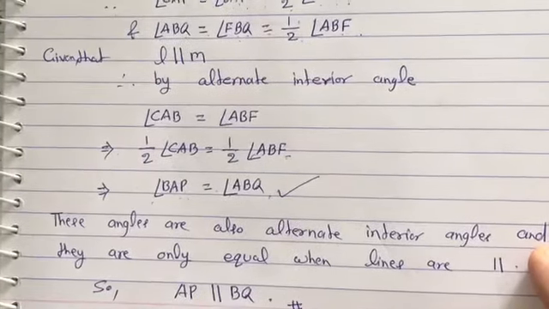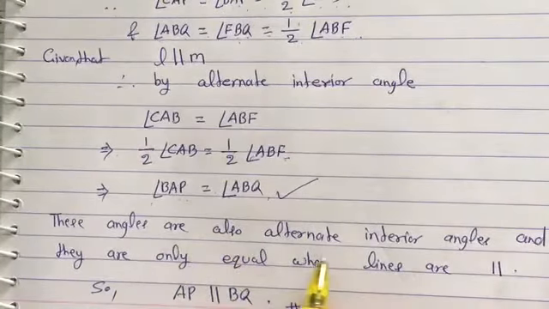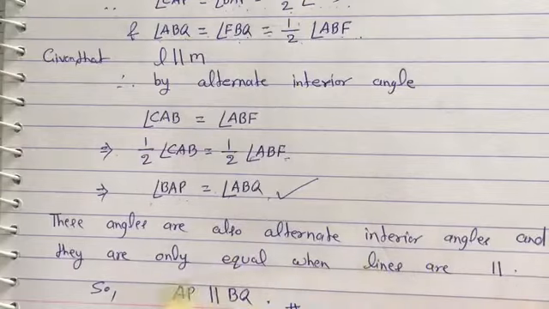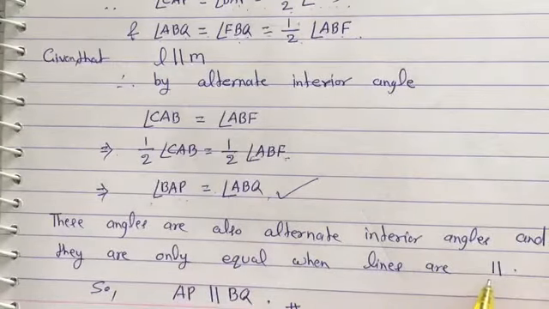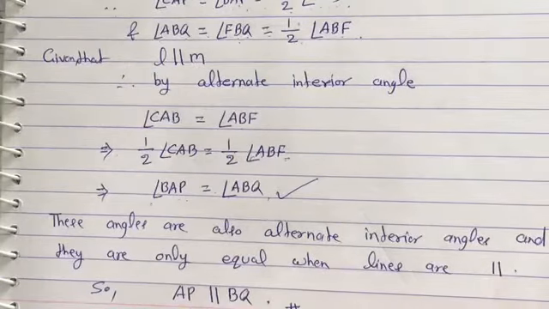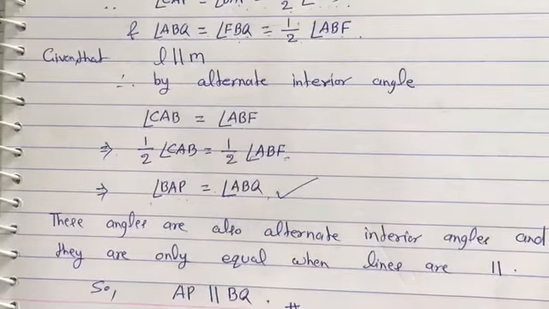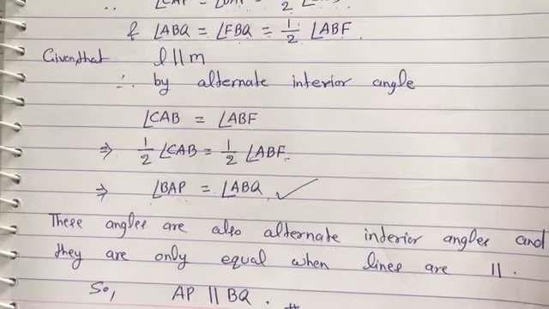These angles are also alternate interior angles, and they are only equal when lines are parallel. So AP is parallel to BQ. This is the complete proof of this question, and I just want to remind you that this is a very important question. Okay, you have to prepare this question very properly.